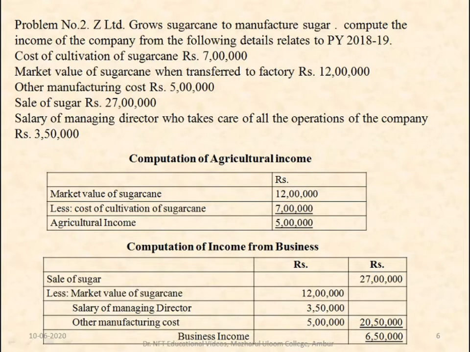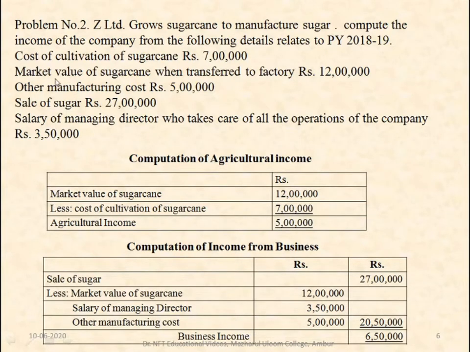Here, try to understand that market value of sugarcane is agricultural income, and sale of sugar is business income. And we are also given some expenses related to agricultural income and business income. So we have to compute agricultural income separately and business income separately. So first we will compute the agricultural income.